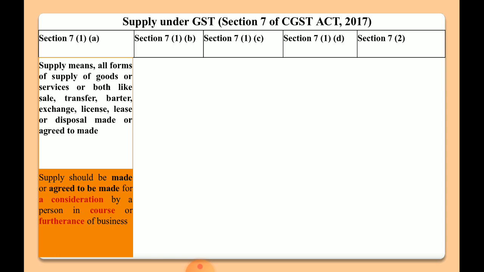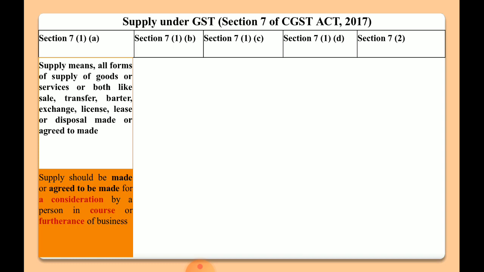It should be made for consideration, meaning in exchange for something, which could be money or anything. And the second important thing is that it should be in the course or furtherance of business. It means if we are supplying for free without charging any consideration, it will not be covered under section 7(1)(a). In the same way, if we are supplying for a personal purpose that is not related to the business, that will also not be covered under section 7(1)(a).